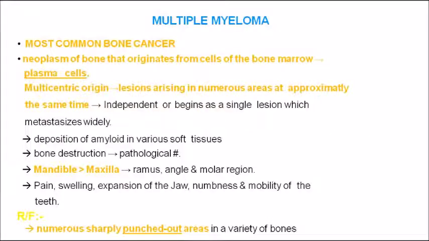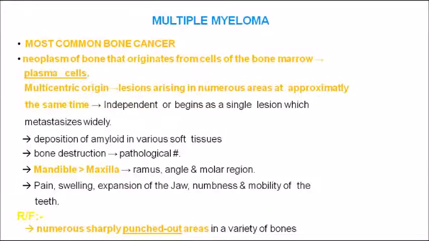Coming on to multiple myeloma. Multiple myeloma is actually the most common bone cancer. The most commonly seen bone cancer, if the question is asked like that, it is multiple myeloma. Often people make a mistake. Multiple myeloma is a bone cancer, whereas osteosarcoma is the primary malignant tumor of the bone.